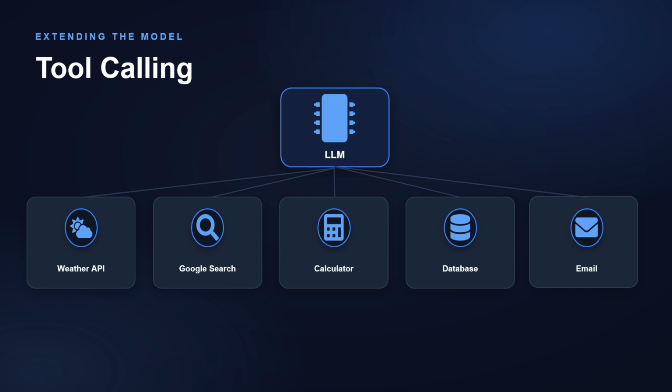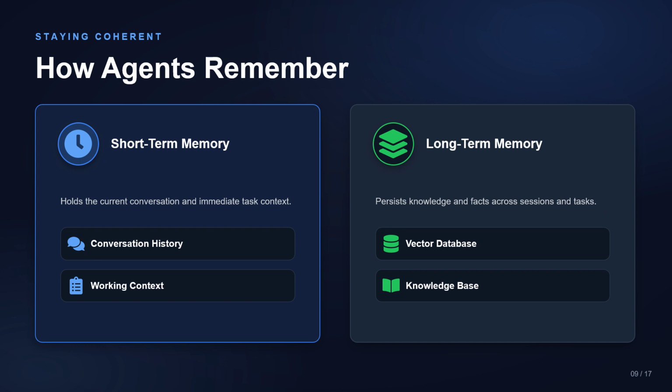And now let us see the types of memory agents use. There are mainly two types of memory: short-term memory and long-term memory. Short-term memory stores the current conversation and task, but long-term memory stores information across different sessions, often using vector databases or knowledge bases.